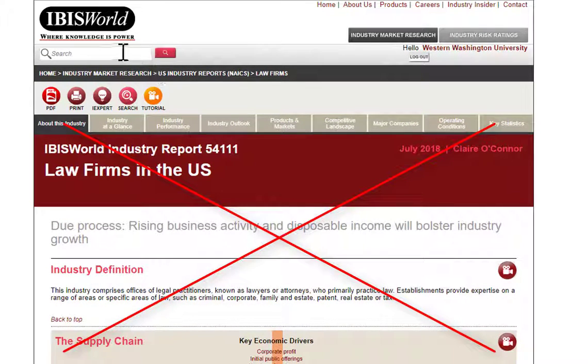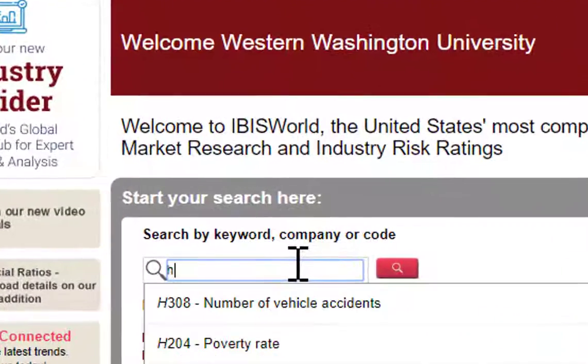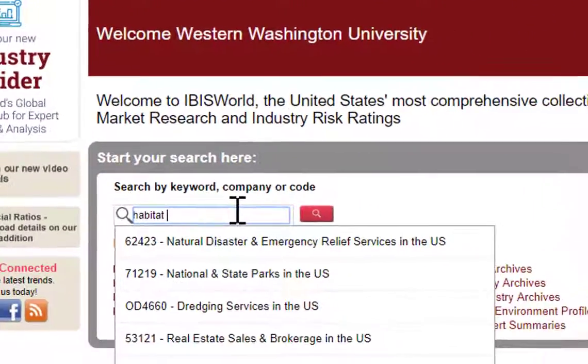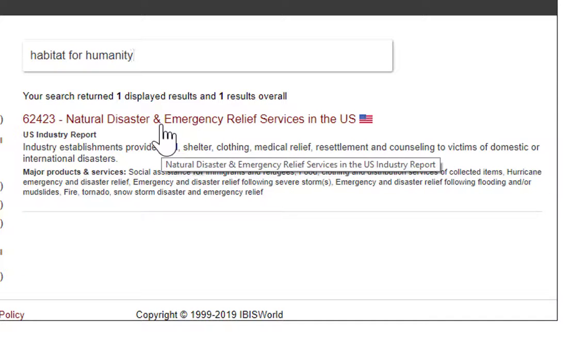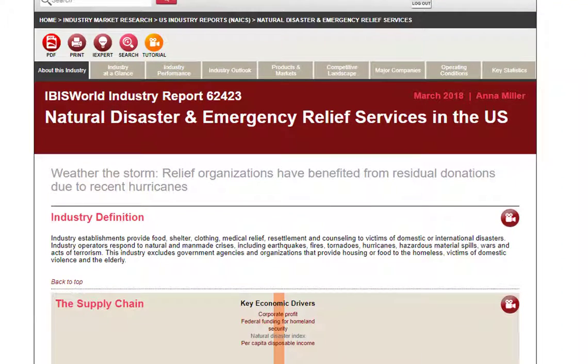What I would recommend is doing a search for a related type of industry, a related nonprofit industry. So I am going to search for Habitat for Humanity. So this brings up the natural disaster and emergency relief services in the US. That's not really that related to legal aid, but there are some specific things I want to point out.